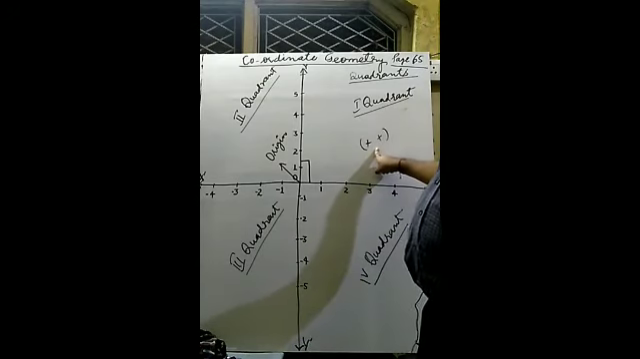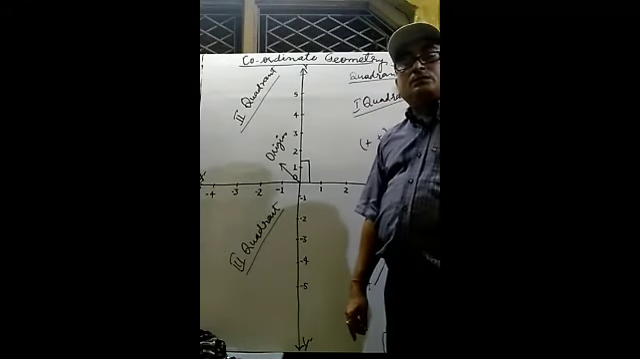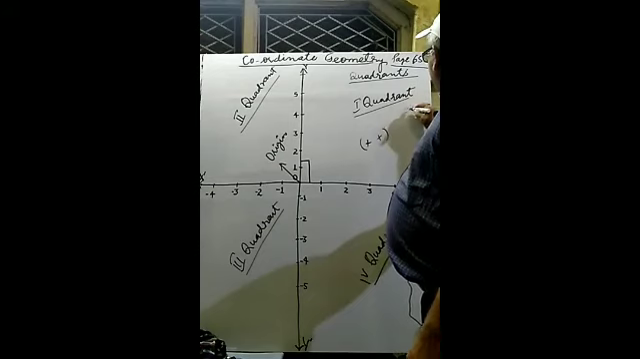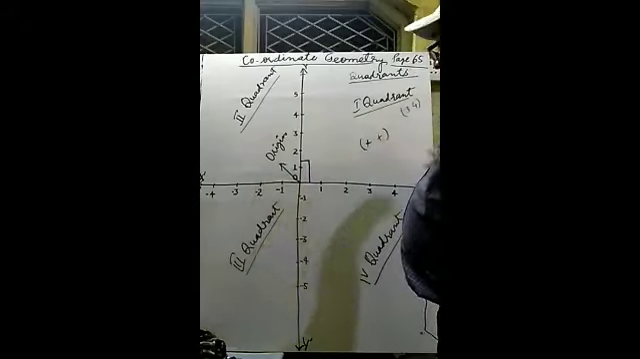Inside the bracket, if both values are plus plus, you may say frankly that this point will lie in the first quadrant. For example, suppose a point is (3, 4). What will be the location of this point? You may observe here, 3 is positive and 4 is positive. Both x and y are positive here, so this point will lie in this quadrant.